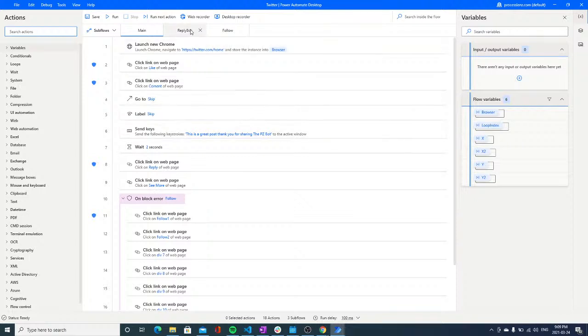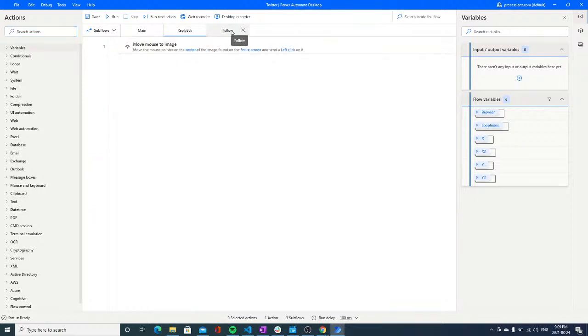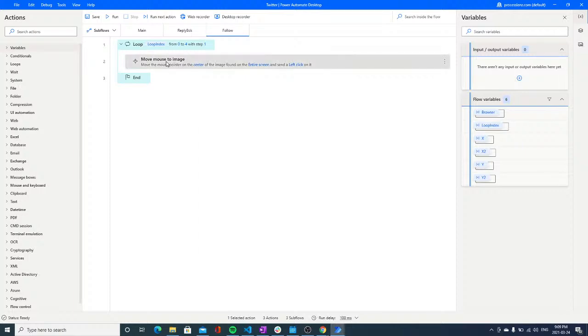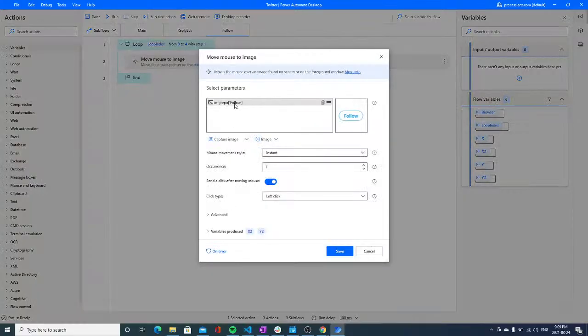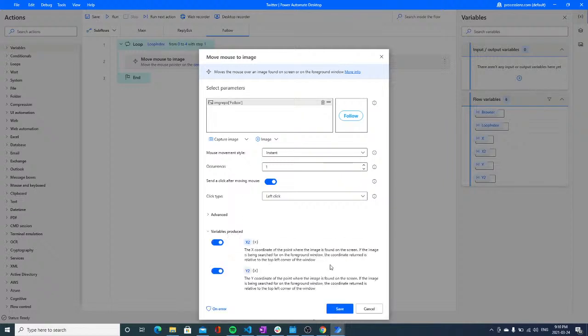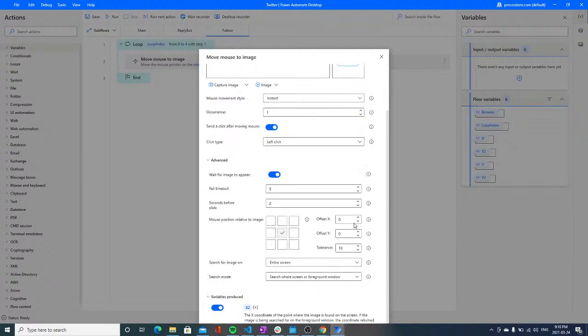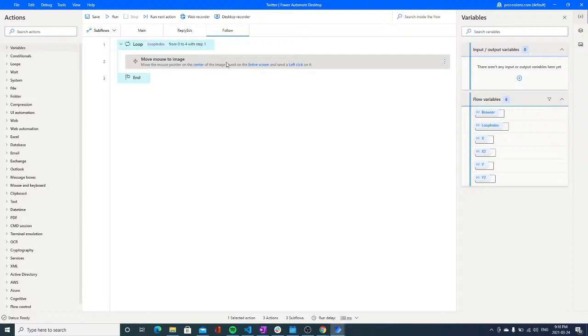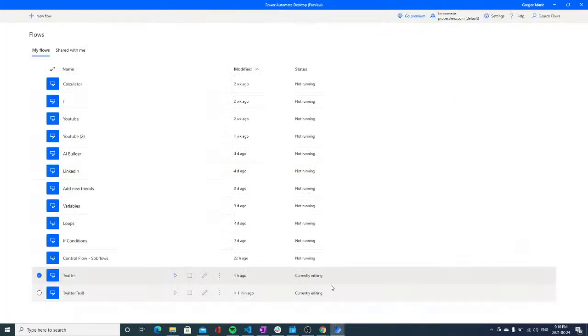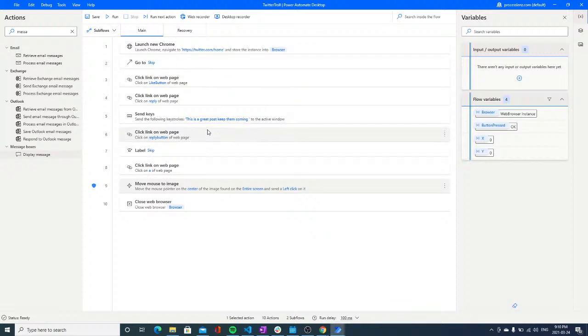So this is the same process, very similar process, doing very similar things. Now move image, move to the follow, and we are doing exactly the same. We're finding exactly the same image and we are pretty much doing the same things. Very well. So let's see if we could do something else. Actually, no, ladies and gentlemen, I would not be wasting any more of your time. I think that this should be good.